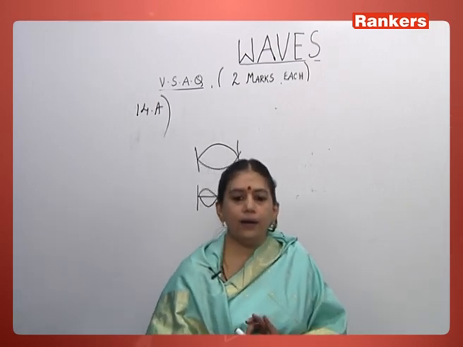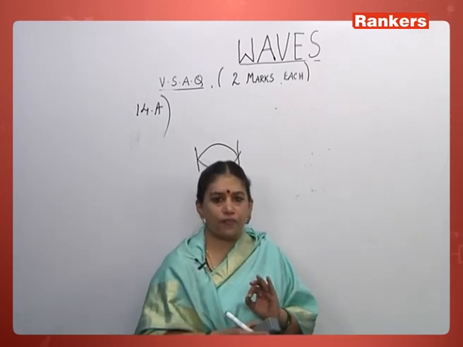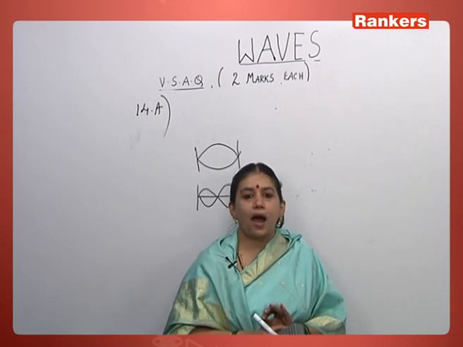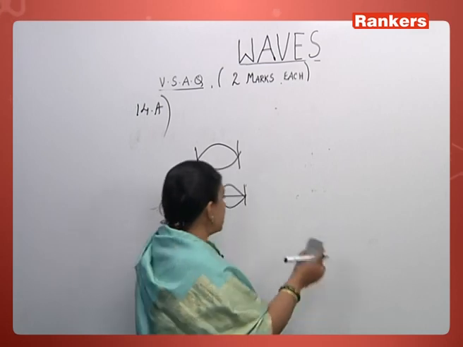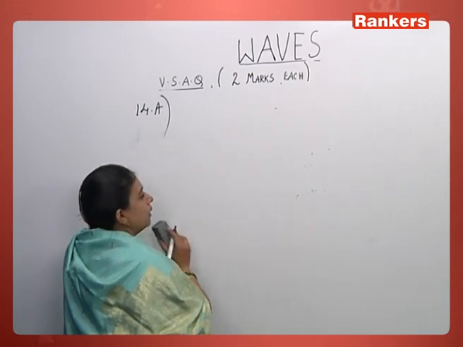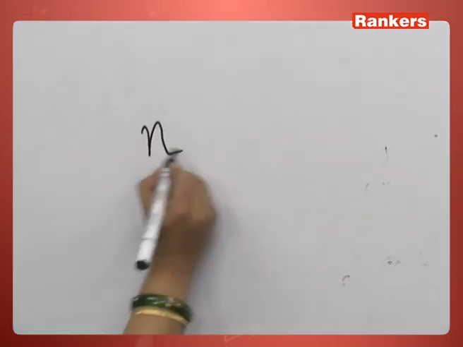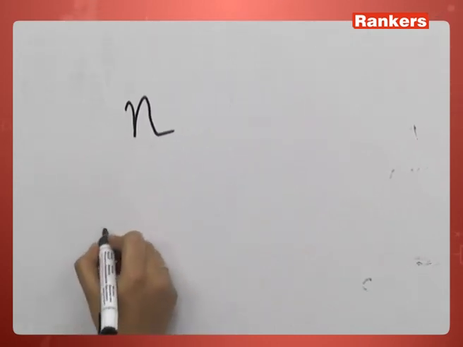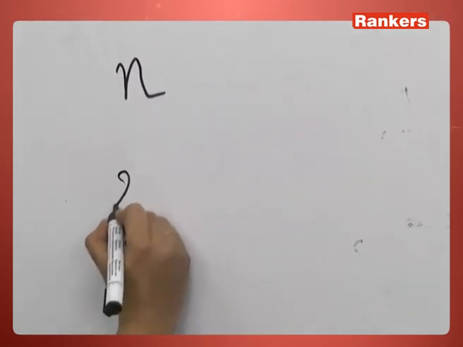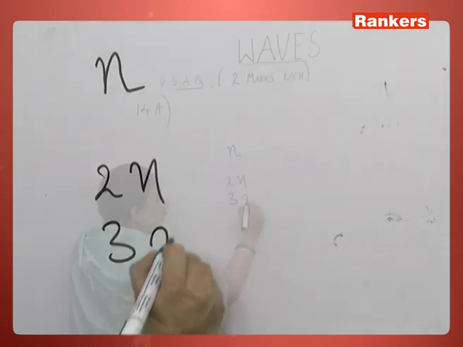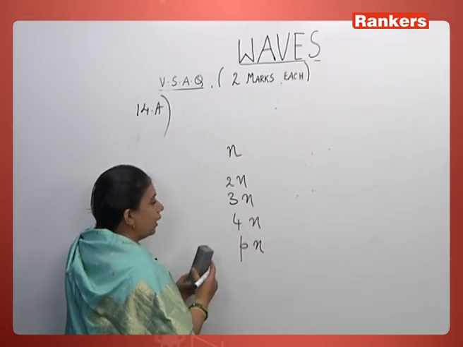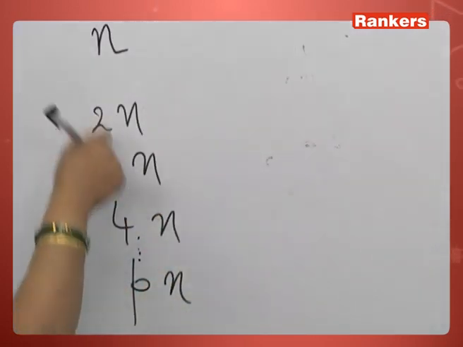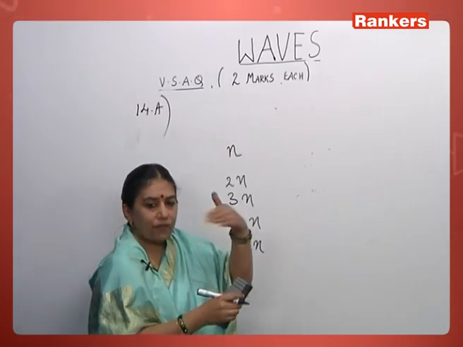For example, suppose the fundamental frequency of a body is n, then the harmonics can be like 2n, 3n, 4n, p times n.